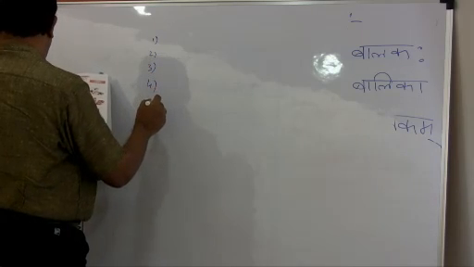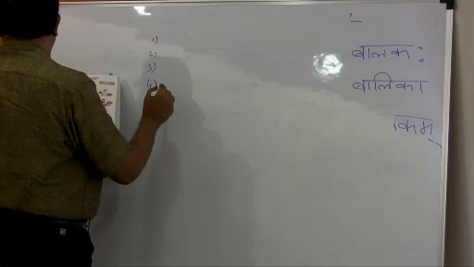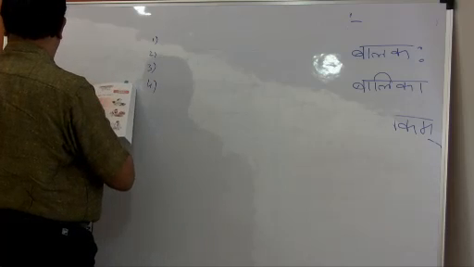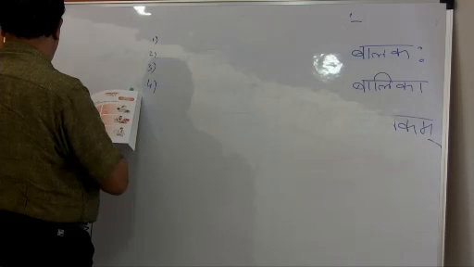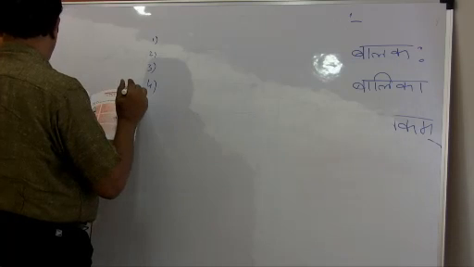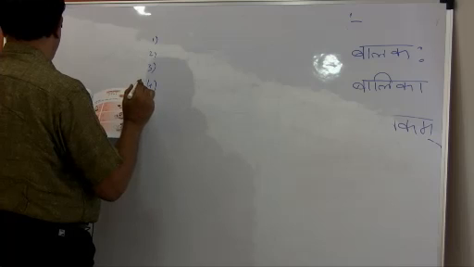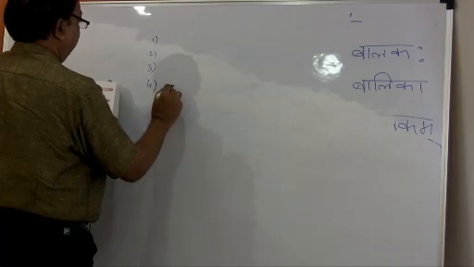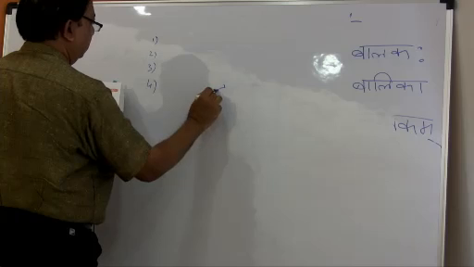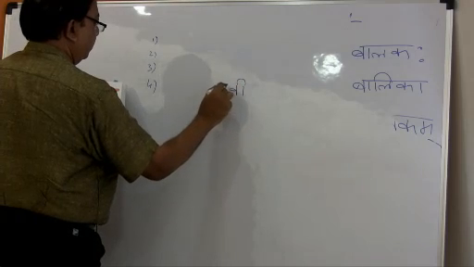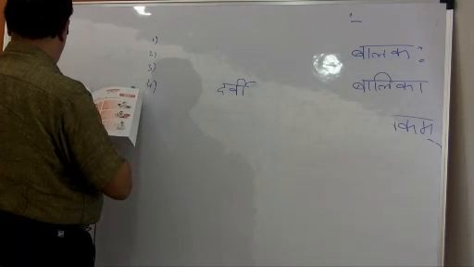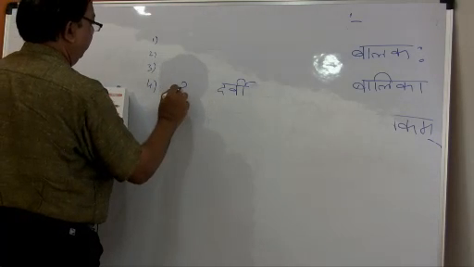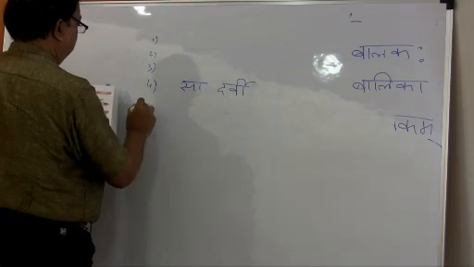The fourth one is... But the numbers, I don't know. Okay. Pustakam. Then darvi. Darvi is given here. Alternatively, sa darvi. You can use sa darvi.